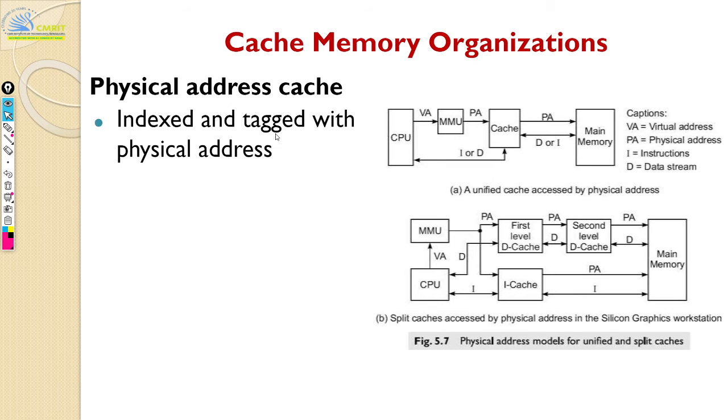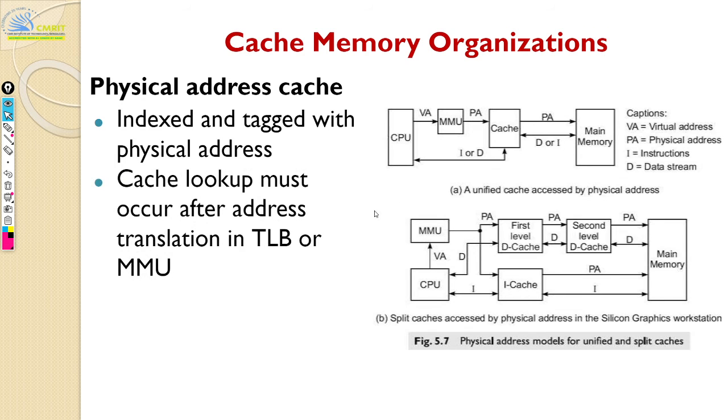Tagging comes into the picture when you want an ID associated with these books, so you can check whether a book is present or not. You will go and check whether this data is present, and you need a tag for that. When the tag matches the address that you have, it means the data is present. Otherwise you'll have to go back to your main memory.